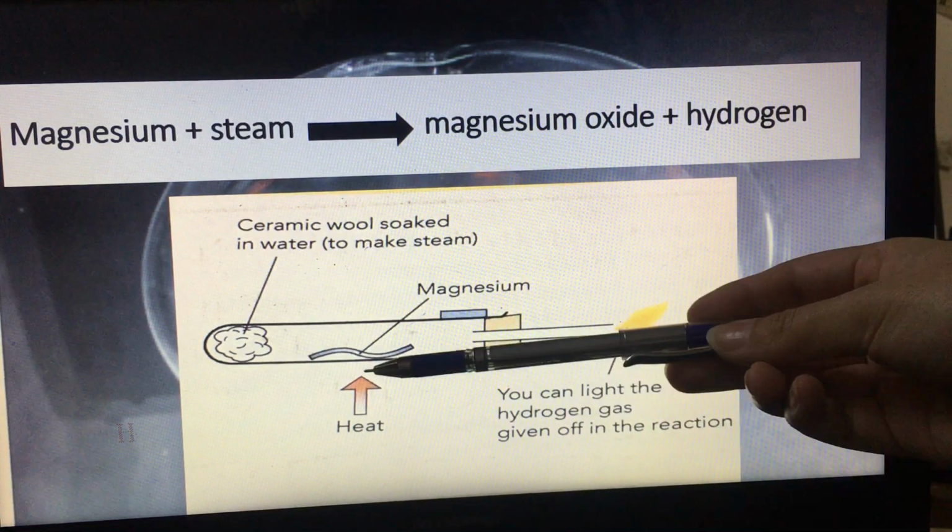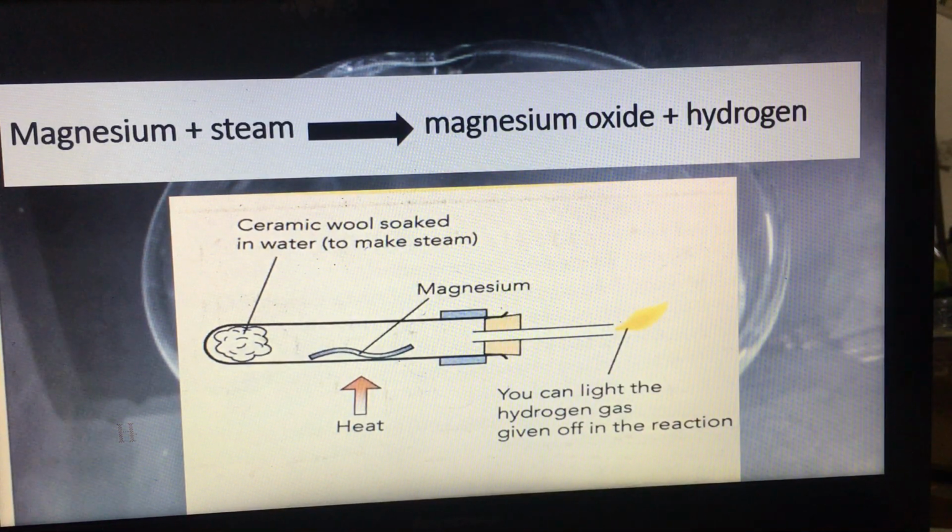When we heat it, the water turns into steam. So magnesium will react with the steam to produce hydrogen gas. And you know that hydrogen gas is highly flammable, so you can light the hydrogen gas given off in the reaction. So this is the equation of reacting magnesium with steam.